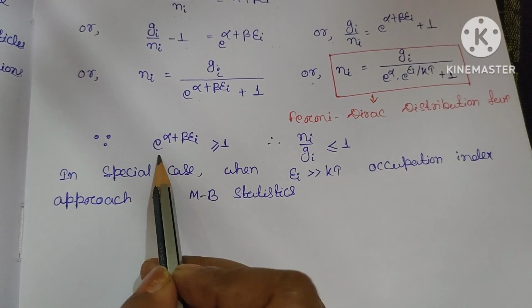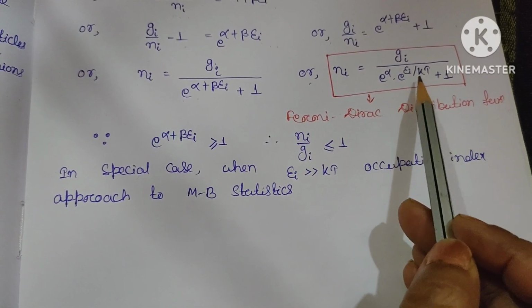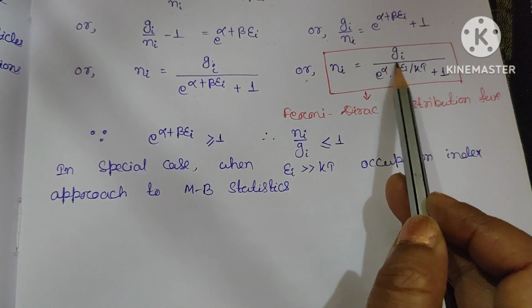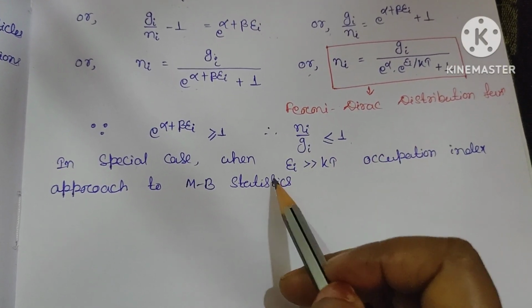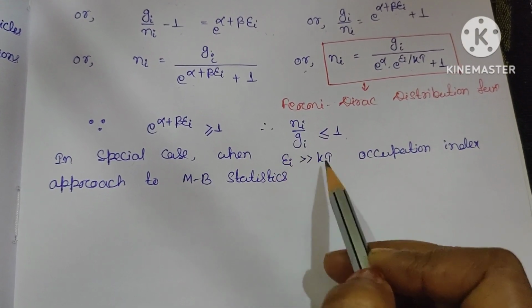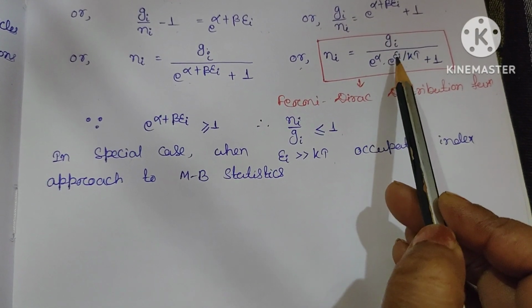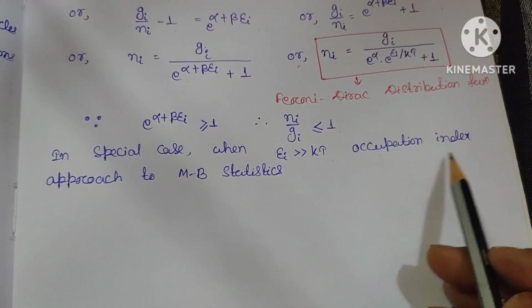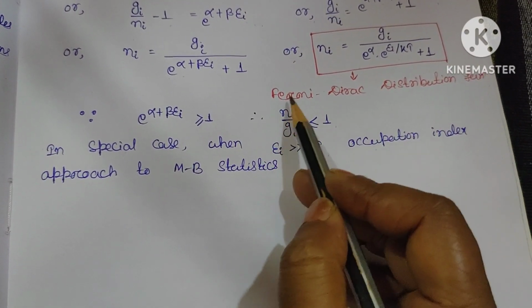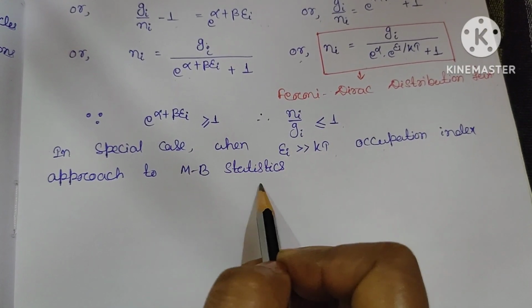Since exponential of alpha plus beta ei is greater than or equal to 1, we can say here that ni by gi must be less than or equal to 1. When ei is very large compared to kT, the occupation index, ni by gi, approaches Maxwell-Boltzmann statistics.